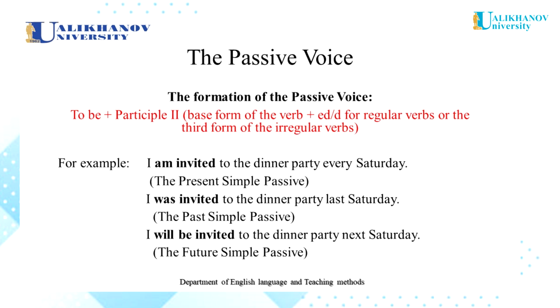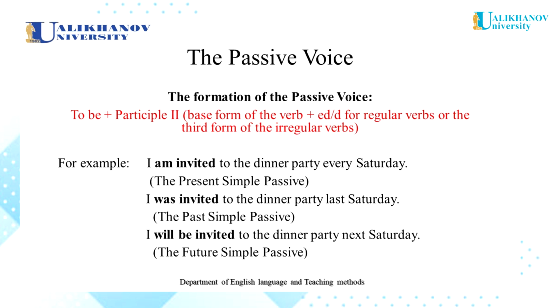The next example. I was invited to the dinner party last Saturday. Was invited. It's the past simple passive. Was is the form of the verb to be in the third person singular in the past simple tense. Invited is the participle two.